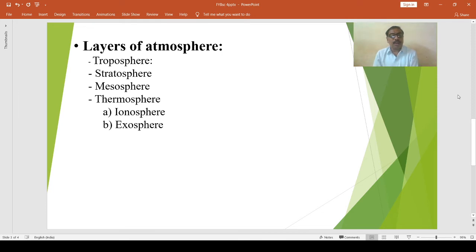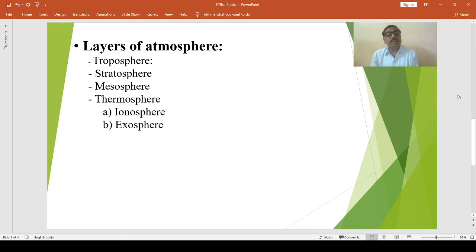This layer lies between 50 kilometers and 80 kilometers from the surface of the earth. The temperature of air decreases with increasing elevation. In the upper part of the mesosphere, oxygen exists in its atomic form. Then another layer of atmosphere is the mesopause. It lies above the mesosphere. It is a thin layer. Temperature of air begins to increase with increasing altitude.